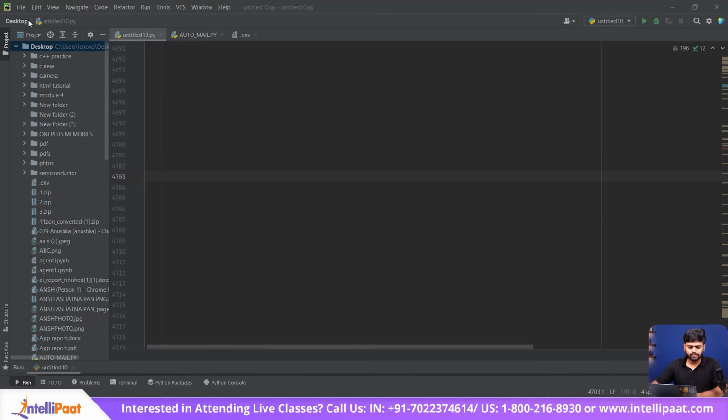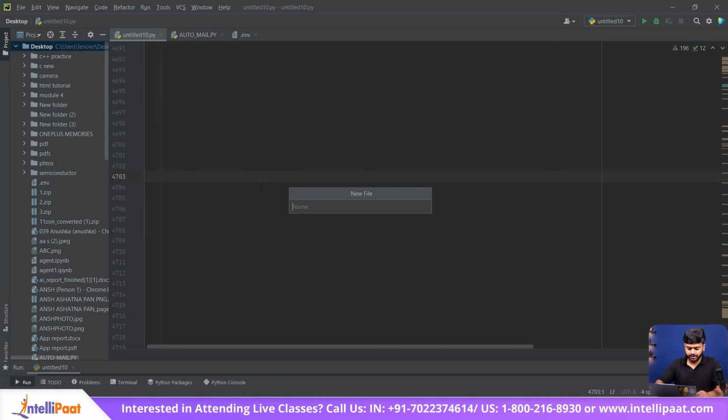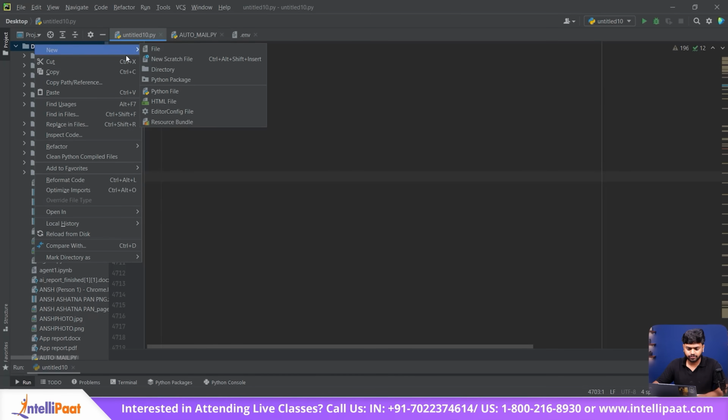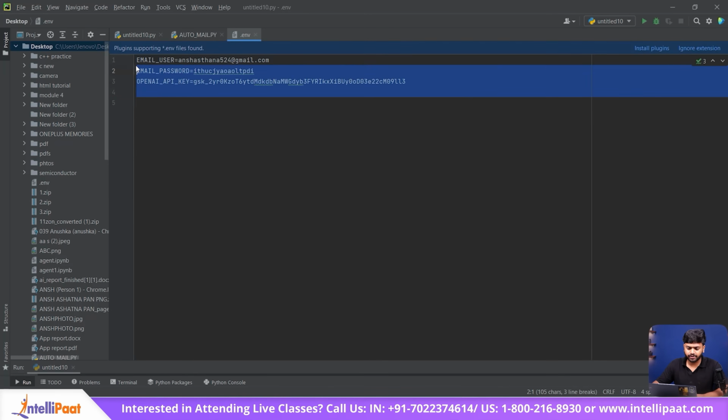Open PyCharm, make a file: go on desktop, new, file, make a main file, let's say auto underscore mail dot py. This is the file where you are going to code. Make a new file, go on desktop, new file, make an environment file, name it .env. In this file, you are going to store your username, password and the API key. And remember, for this email password, you have to use your app password.